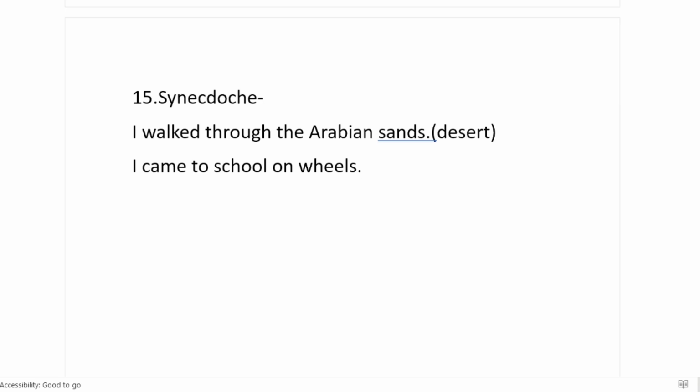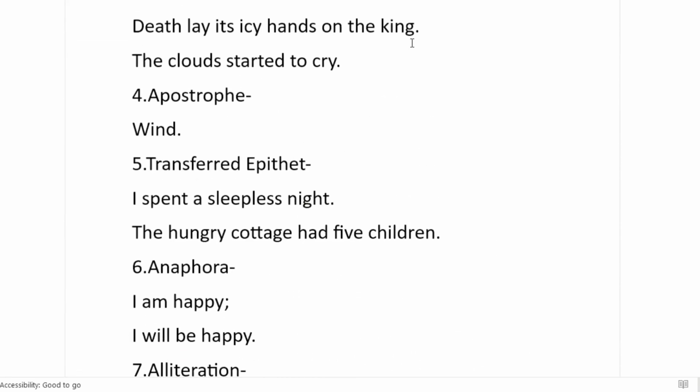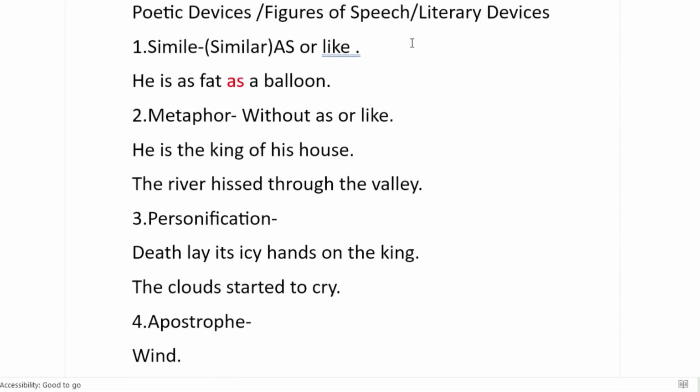Okay, so these are the basic poetic devices which you will be needing in your upcoming exams, or to understand any literary context better. Please let me know if you were able to understand, or if there is something which you have not understood.